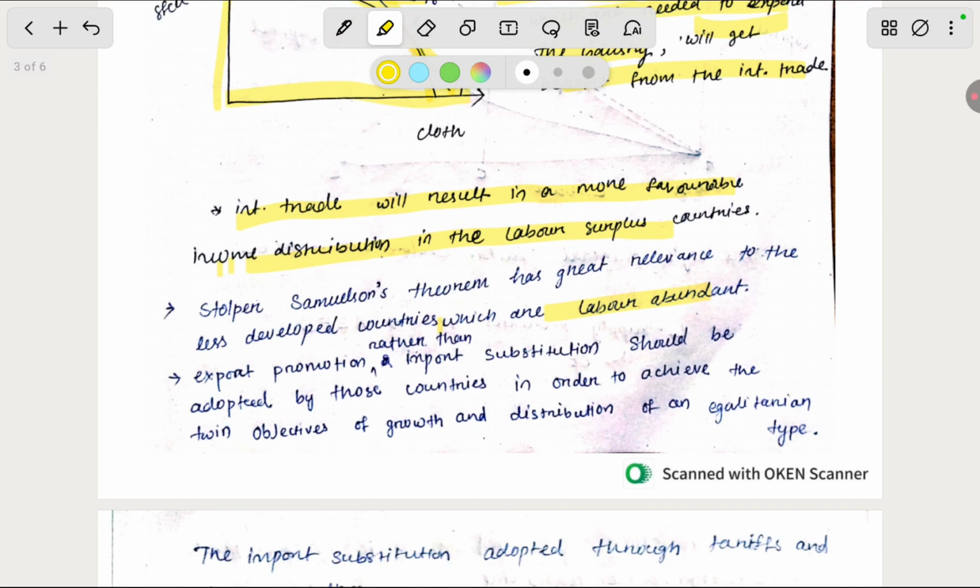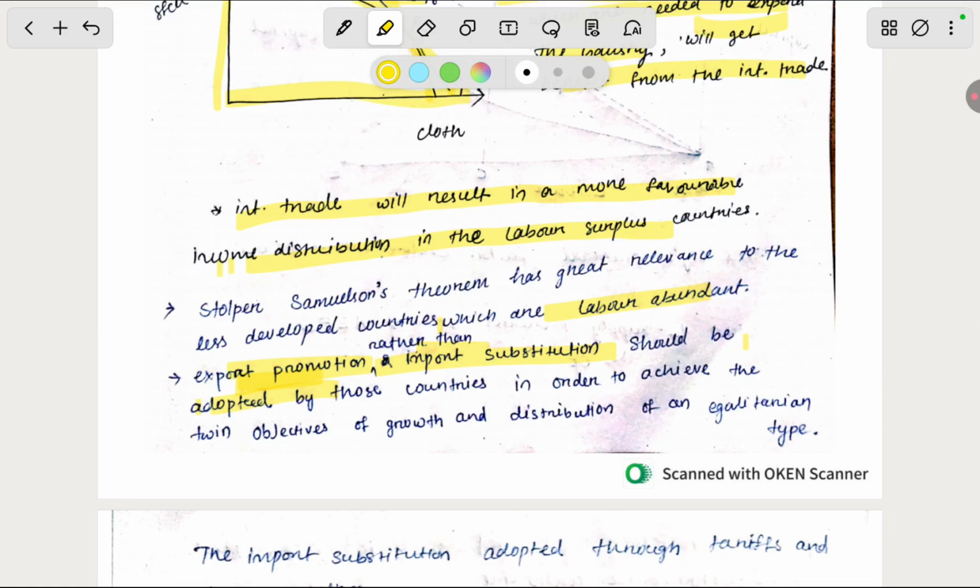So the theorem is relevant to the less developed countries which are labor abundant, and export promotion rather than import substitution should be adopted. Export promotion means more goods should be produced and as a result exports can be more. Import substitution means the government wants to promote domestic industrialization and the interest of the domestic economy. So they try to put some tariff or tax. As a result, foreigners do not demand so much, and Indians do not demand more imported goods.